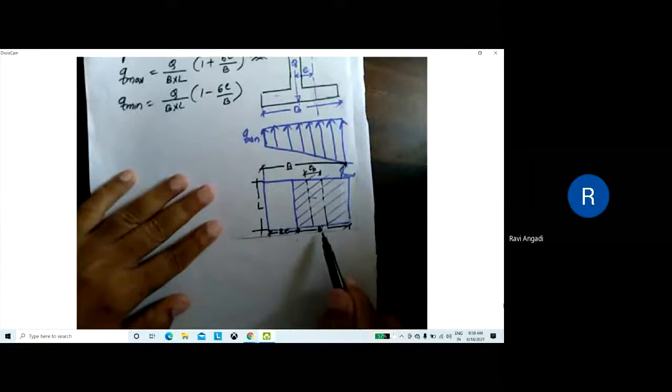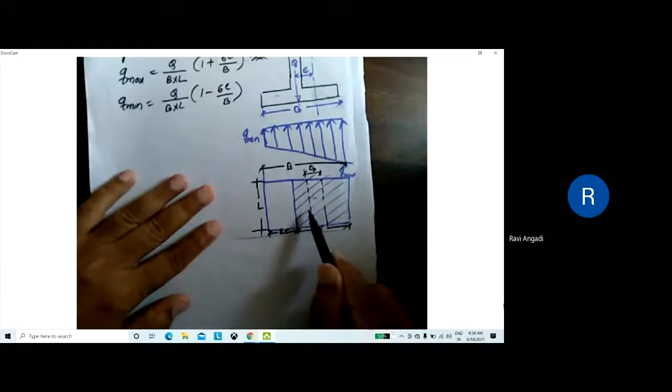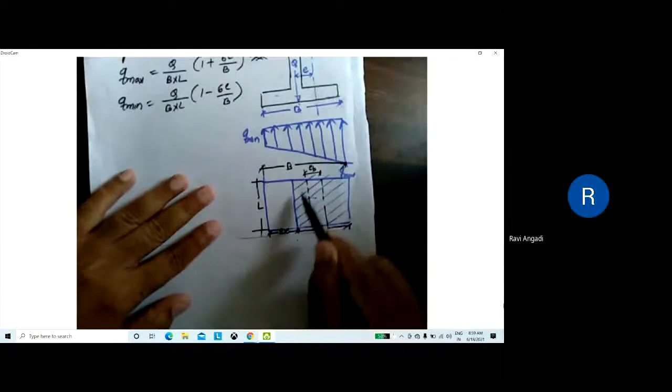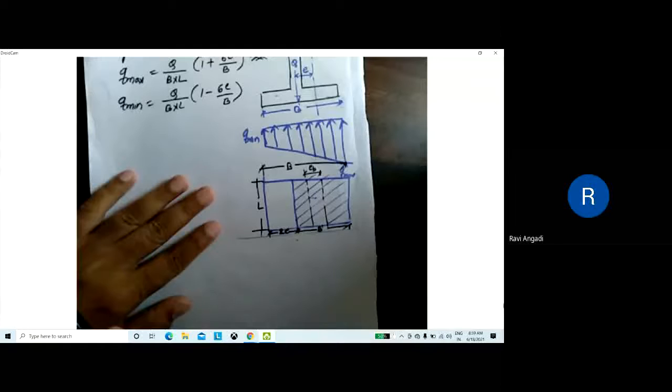Wherever the effective pressure is acting, or effective load is acting, or effective area is to be considered, that is B dash. The width is B dash. This much area is effective in taking the load. Is it clear? Yes, sir.